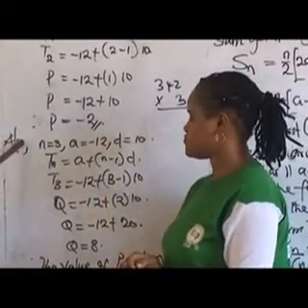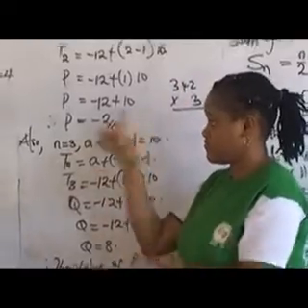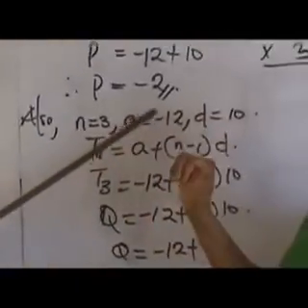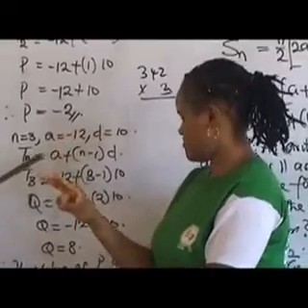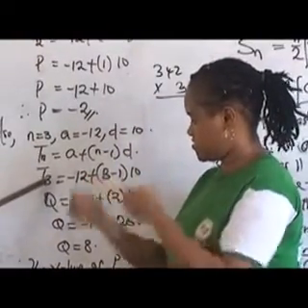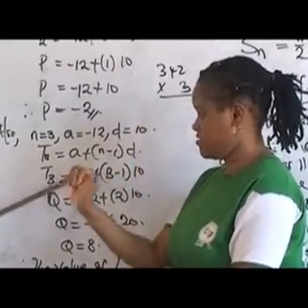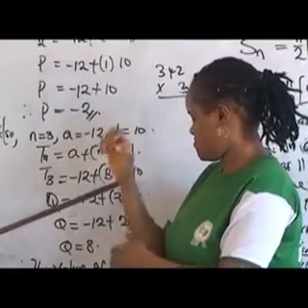Also, we're asked to find the value for Q. And in our sequence, the third term, T3, is the value for Q. And n, in this case, will be what? 3. A, the first term, minus 12 is given. The common difference we solved for is equal to 10. Substituting this value into the formula above, we have T, in place of n, we have 3 equals minus 12 plus bracket n is 3 minus 1, bracket what? 10.